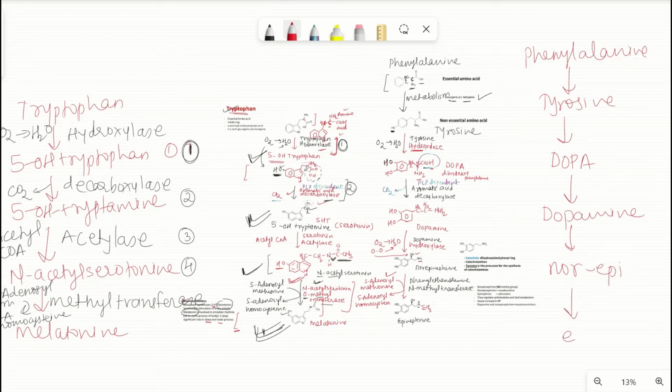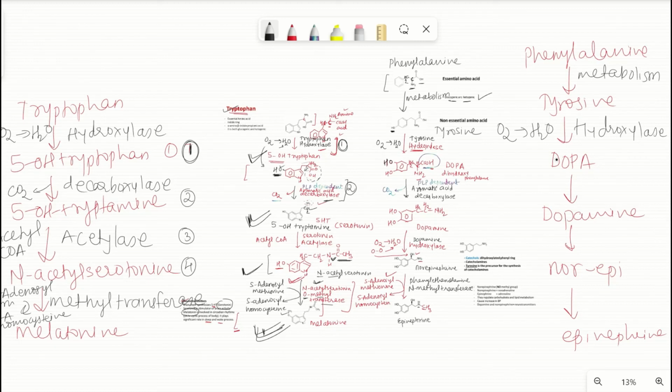Norepinephrine gets converted into epinephrine. Okay, and the same enzyme, see now I am writing the enzymes. First here it is only metabolism. Okay, this is actually the first step. So that is hydroxylase.